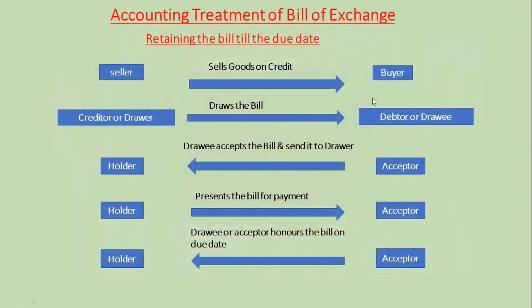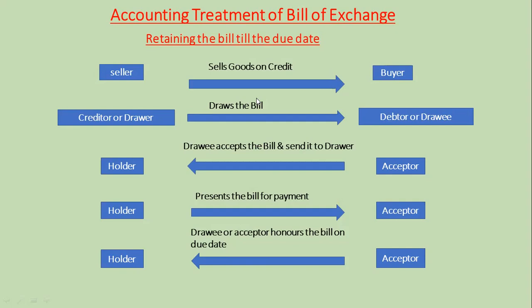Accounting treatment of bill of exchange. First, retaining the bill till the due date. It may also be termed as post-dated instrument. Such an instrument is also recognized and valid in the eyes of law. The only important condition is that it only becomes payable on the date mentioned on the bill.